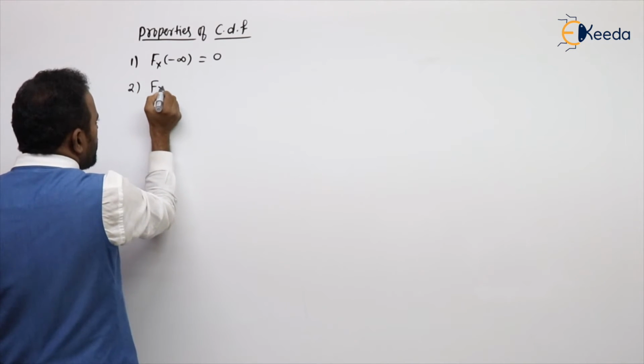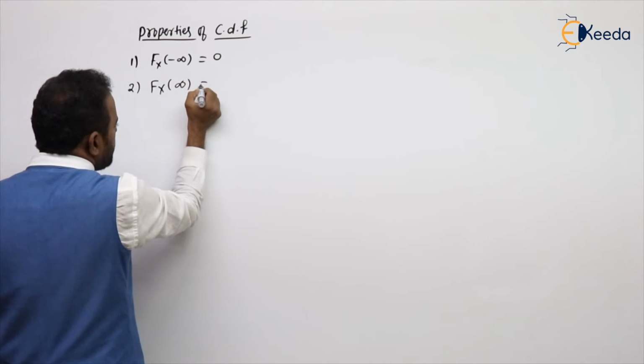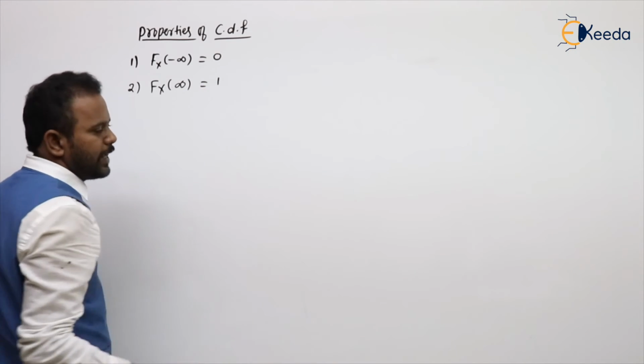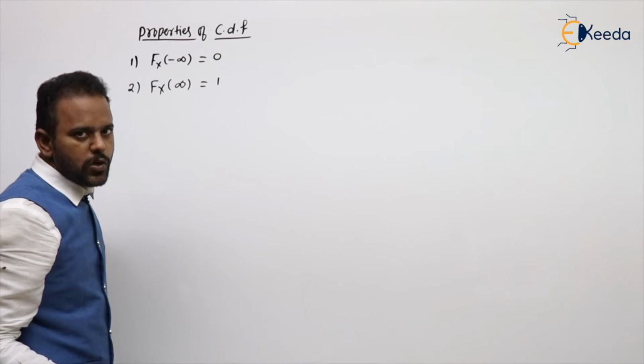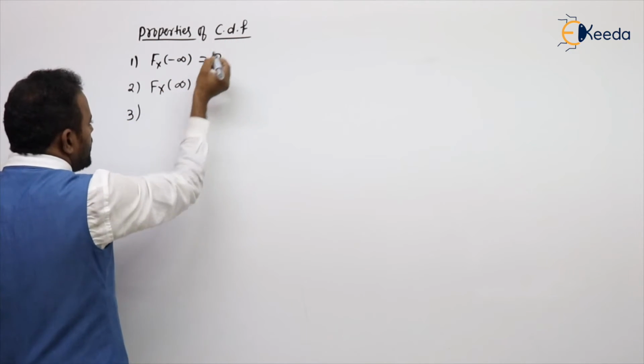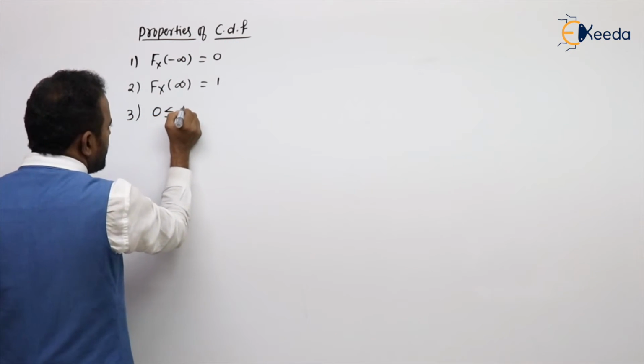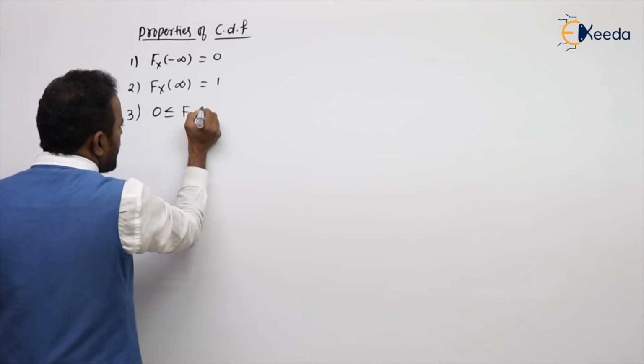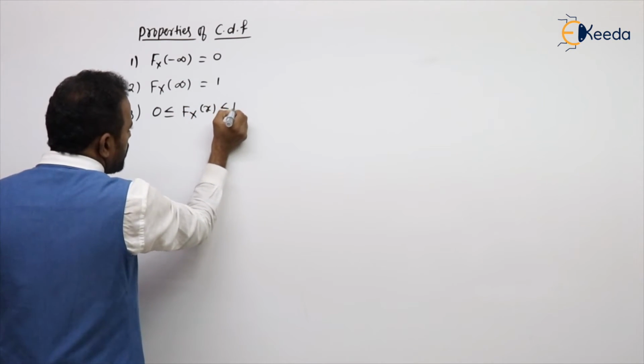Similarly, what is Fx of infinity? Up to infinity means all values adding, and all values adding means total probability is 1. Since CDF also gives probability, its value lies between 0 and 1.